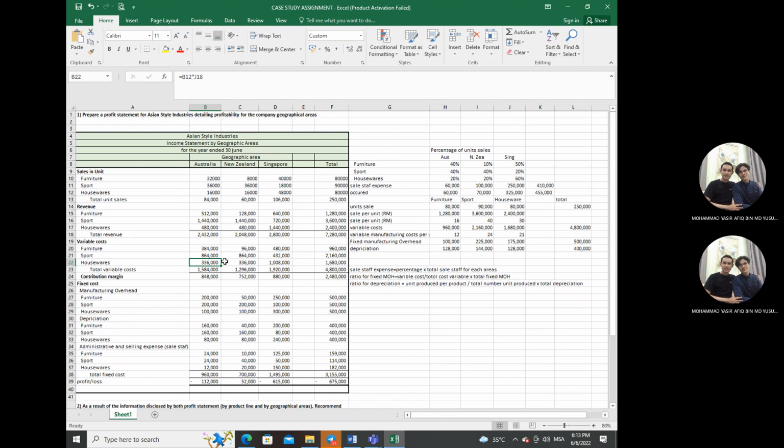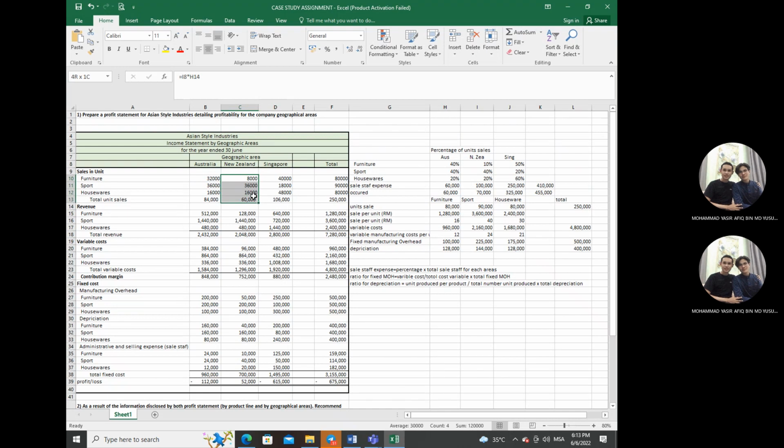And for houseware, we multiply the houseware units, 16,000, by the variable manufacturing cost per unit for houseware, so we get 136,000. We use the same calculation for New Zealand and Singapore, with different sales units.